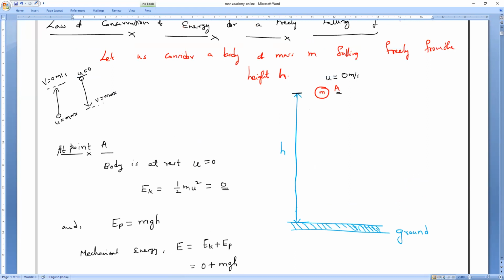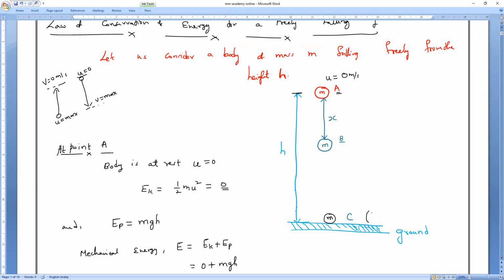Now, the body started falling downwards. It travels a distance of some x. Total height is h. Do you understand, everybody? That is the point I'm taking as point B. And the next point, it will reach the ground. So before reaching the ground, I'm taking as point C. Do you understand? All of you? Yes, sir.